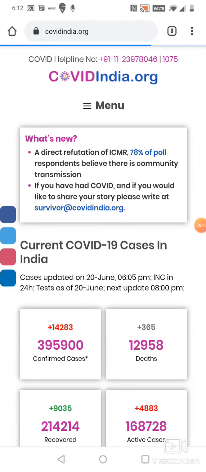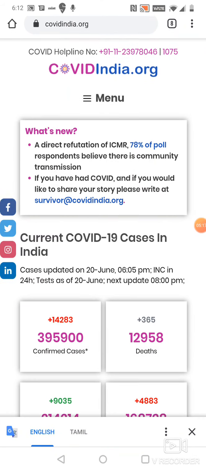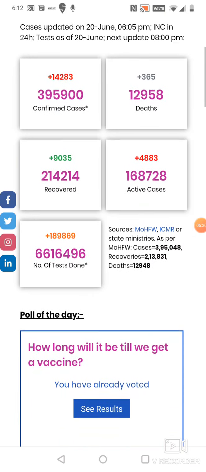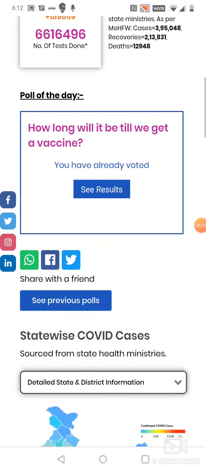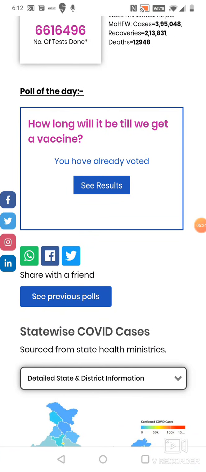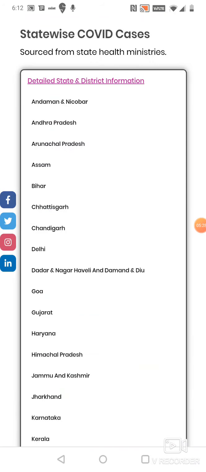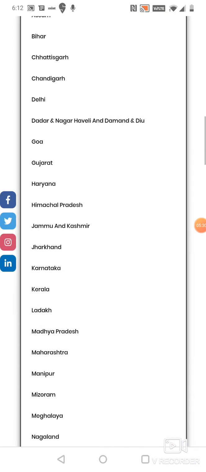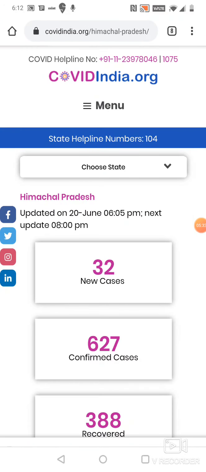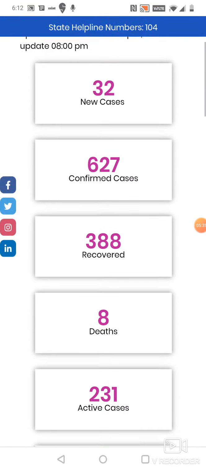When you click on this button, you will be taken to this website where you can see the number of corona cases. You will even get to do a poll of the day, which I have already done, and you can also see the state-wise information. Now let me say I am in Himachal Pradesh, then I could look into how many cases are in Himachal Pradesh and everything.